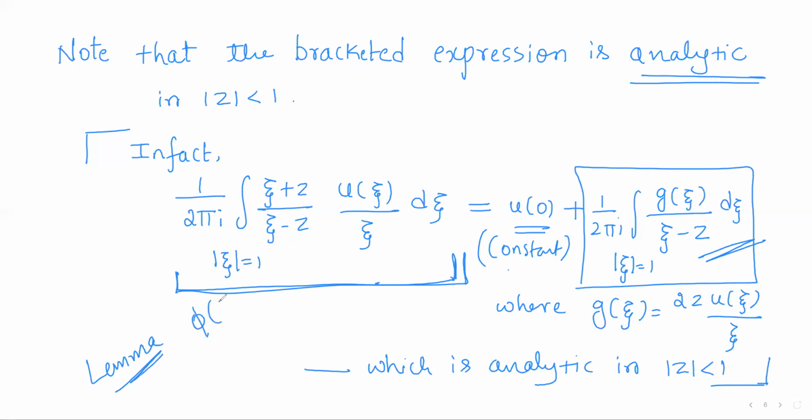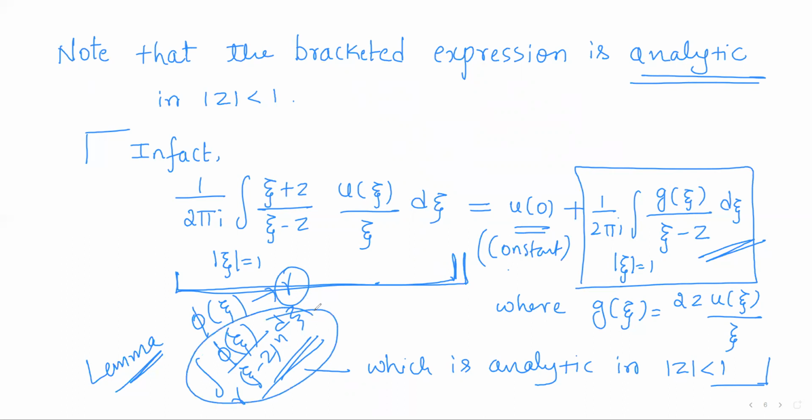The lemma says if phi of xi is continuous on some arc gamma, then the integral of phi of xi by xi minus z whole power n d xi, any function defined in this way, will be analytic in the regions determined by gamma. That means this function will be analytic everywhere except on gamma.